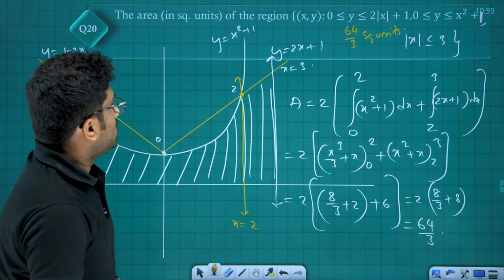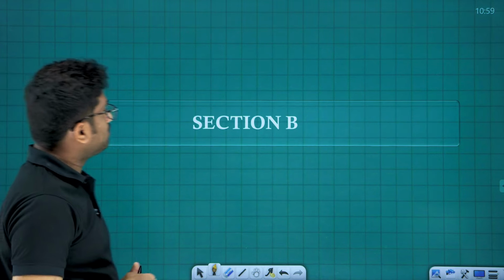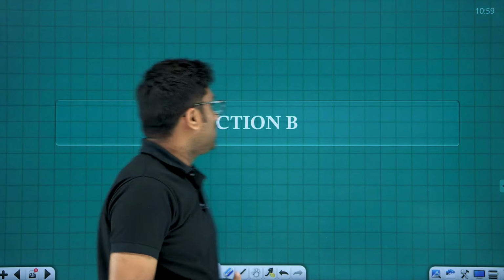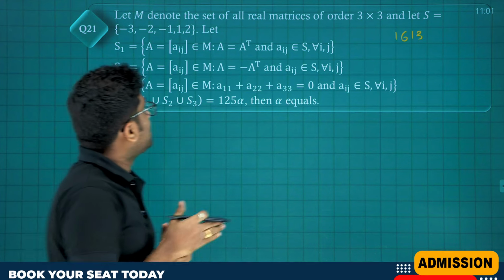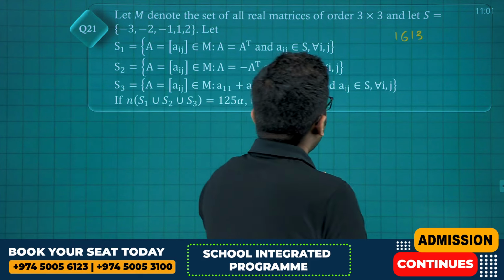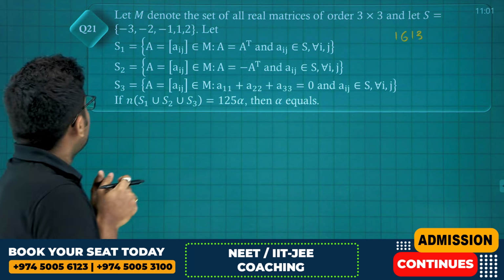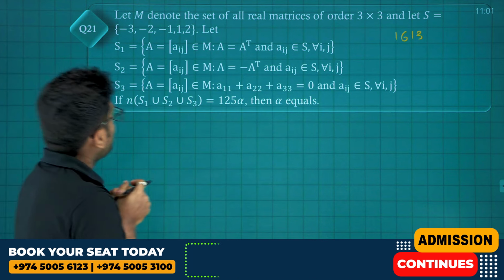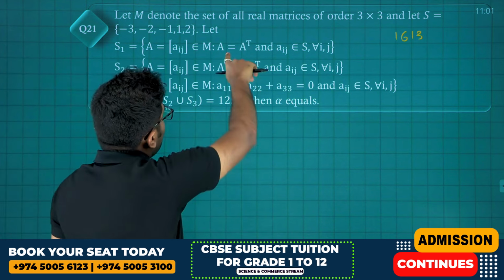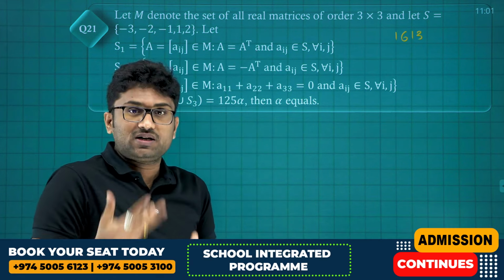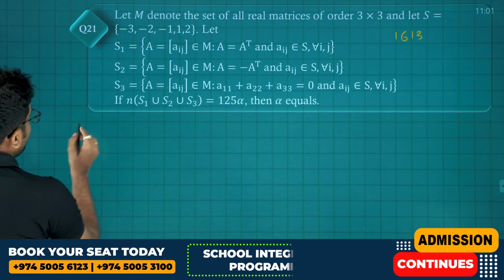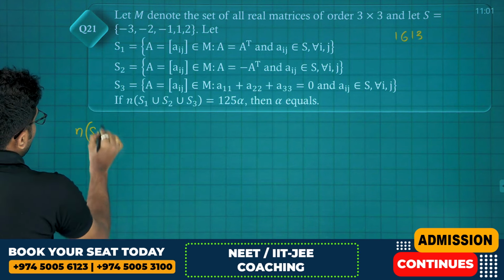Okay. So with that, we are done with section A. Now coming to section B. In section B, the first question. Let M denote the set of all real matrices of order 3 by 3 and let S be the set of minus 3, minus 2, minus 1, 1, 2. Let S1 denote the set where A equals A transpose. First we will find the number of such matrices, N of S1.